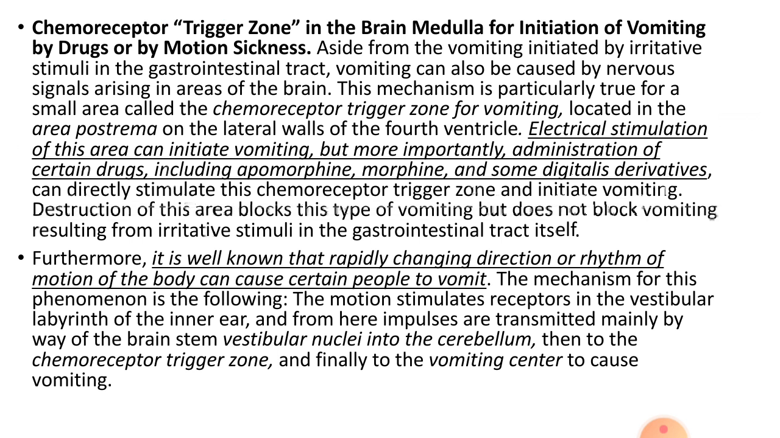Some types of anesthesia also stimulate them. Also, they are stimulated when there is a change in motion, rotation, or change in position or direction of the body, and this will, as we know, stimulate the vestibular system, the vestibular labyrinth in the inner ear, and this will send signals to the vestibular nuclei. Vestibular nuclei also stimulate the chemoreceptor trigger zone, which will stimulate the vomiting center and initiate vomiting.